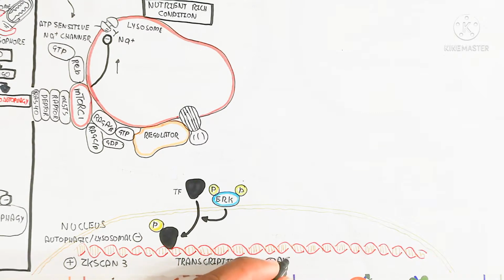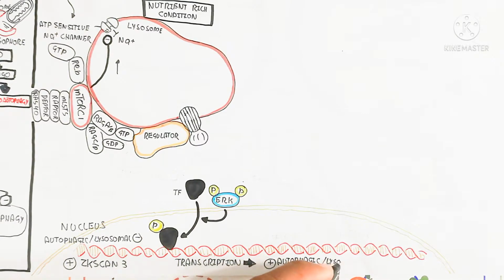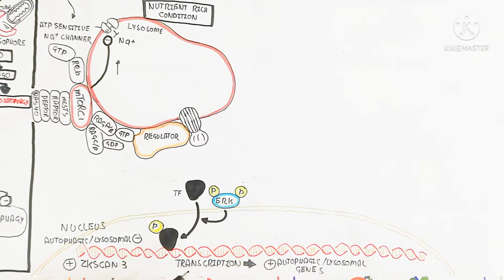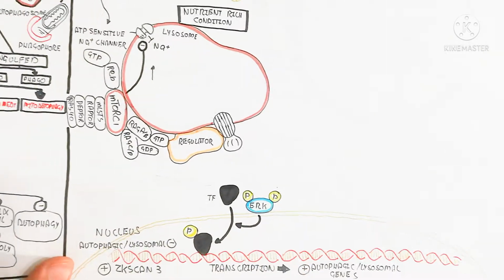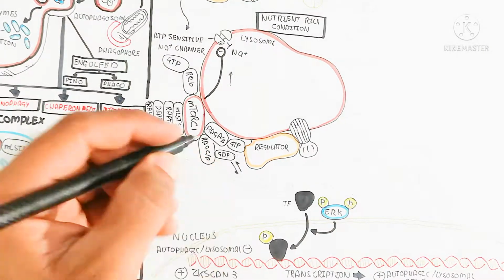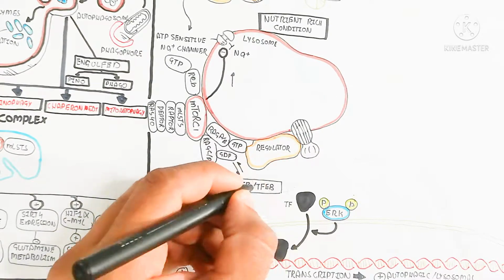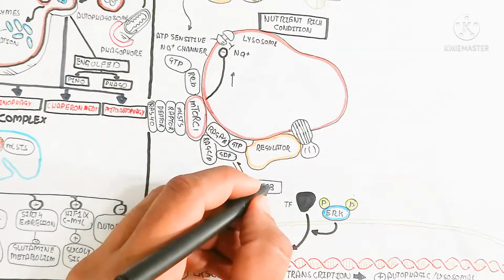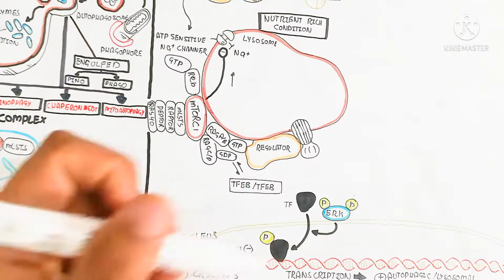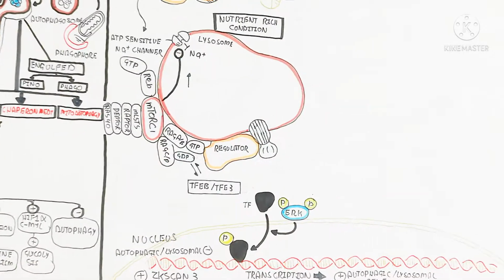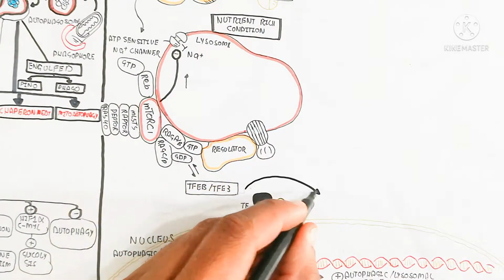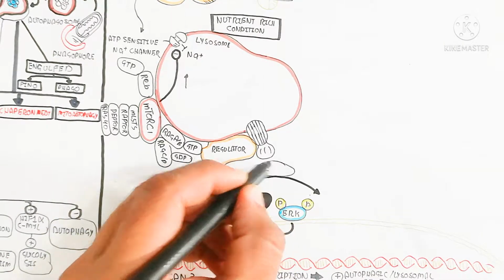So without ARC, basically you can see this will happen during the starvation time, while here is the nucleus, in which the autophagic and lysosomal genes will be inhibited because ARC will not bind with it. So the important thing is that the ARC will not bind. So these are important things that you need to understand.